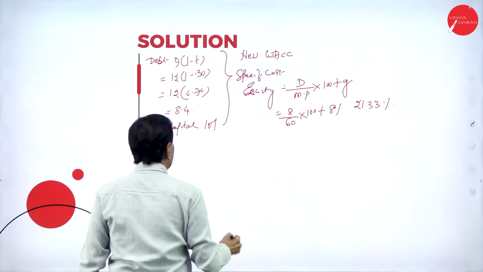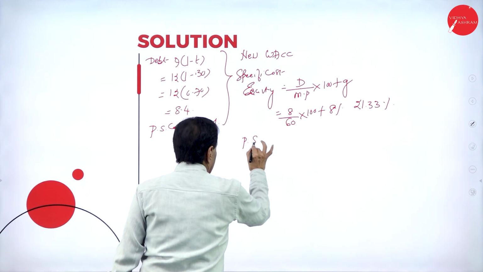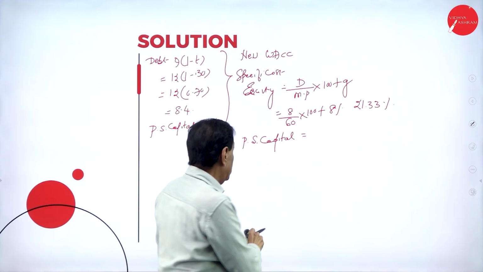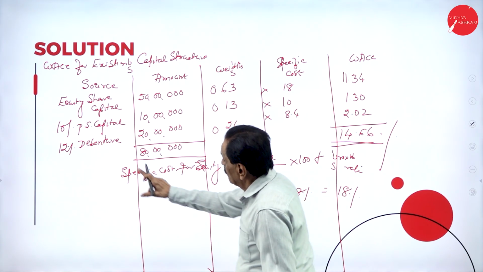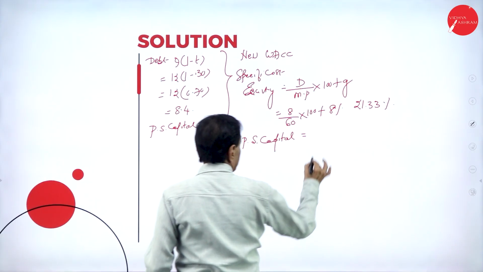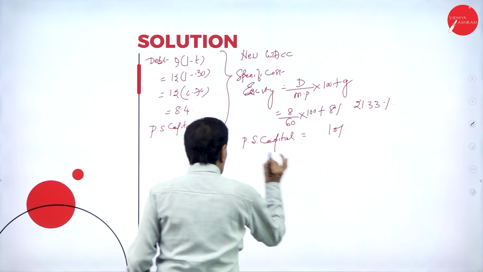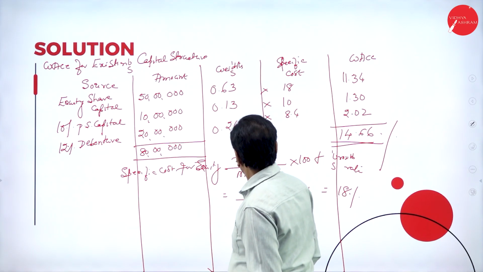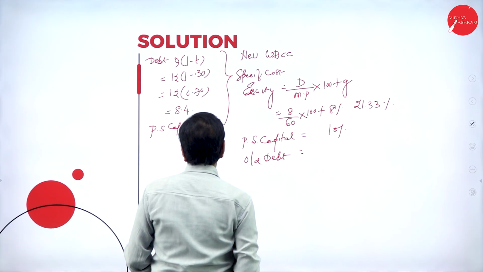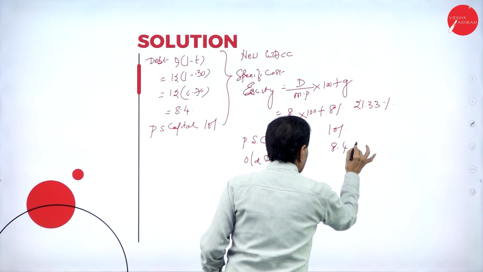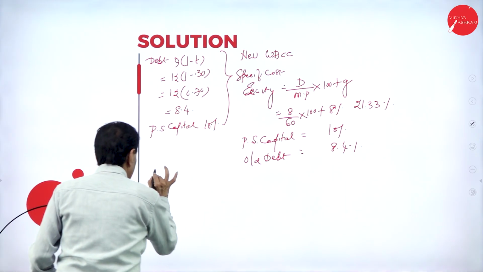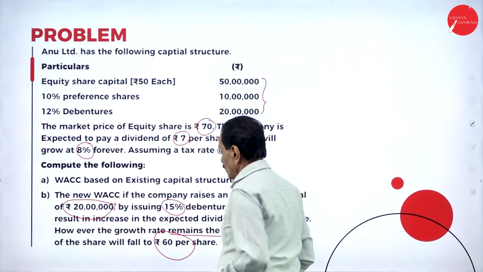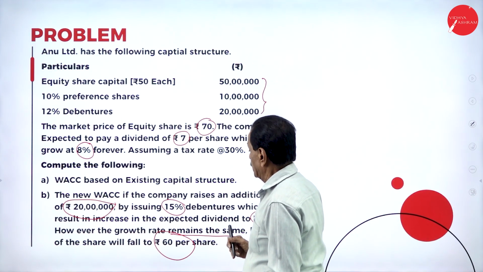This goes to equity. Then preference share capital: whatever the percentage is given, the same thing you have to do. What is the preference? 10%. Old debt, you have done 8.4. New debt, how much you borrowed? New debt, 20 lakh, 15%.